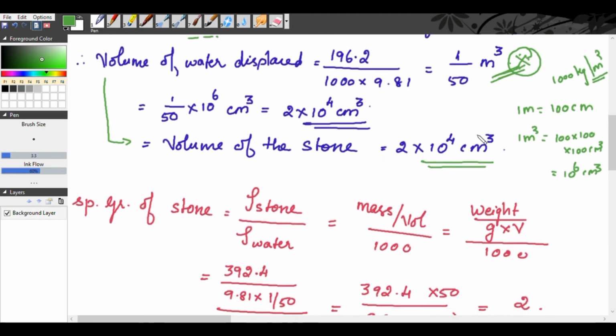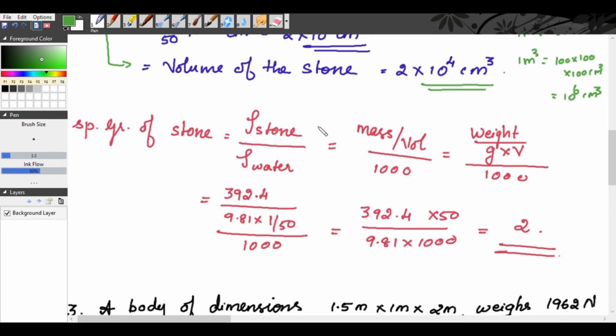Now, specific gravity of the stone is equal to density of the stone by density of water. We know density of water is 1000 kilogram per meter cube. So, we will keep this mass by volume also in terms of kilogram per meter cube. Okay. So, we know mass is equal to weight by G. Mass is weight by G. So, you can calculate these separately and substitute, or you write it directly as I have done. Okay, find mass separately. Mass is equal to weight by G. Then volume we have already found. Then you can substitute. That will be easy in order to avoid confusion. Otherwise, you can write directly if you are not confused.